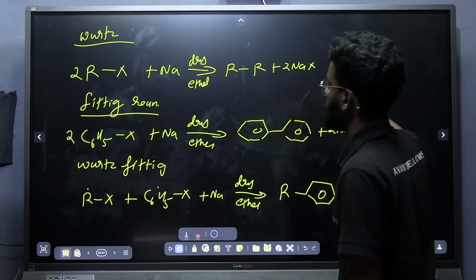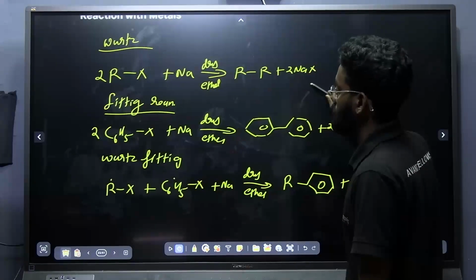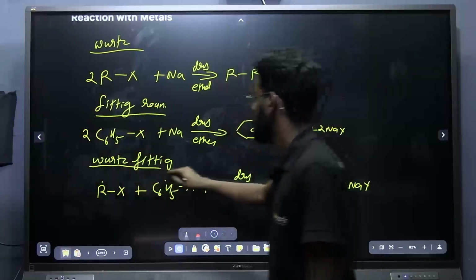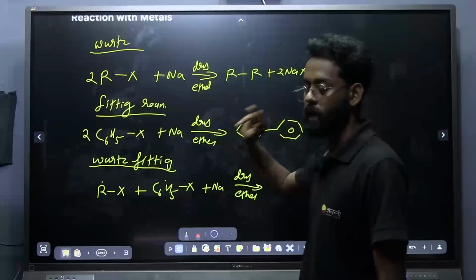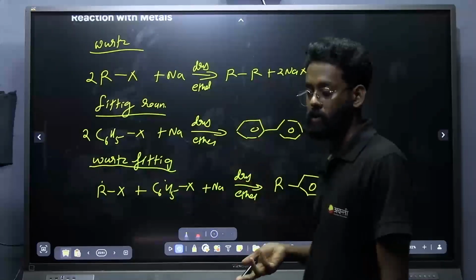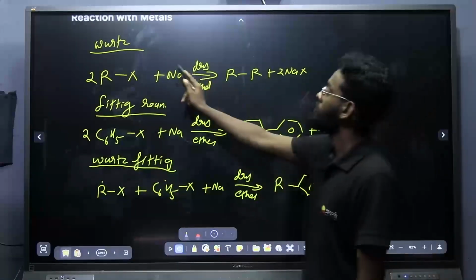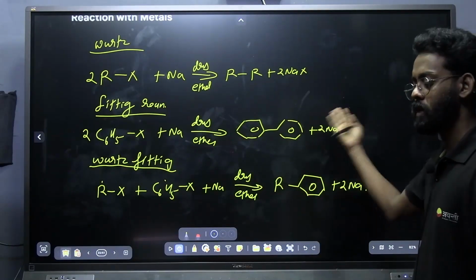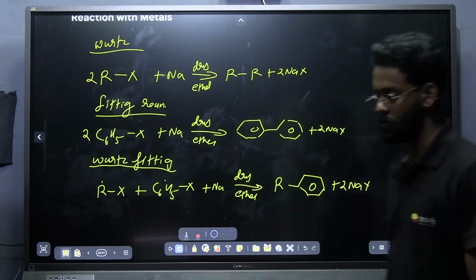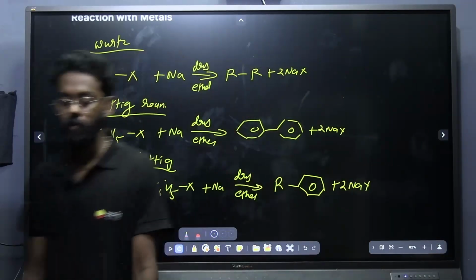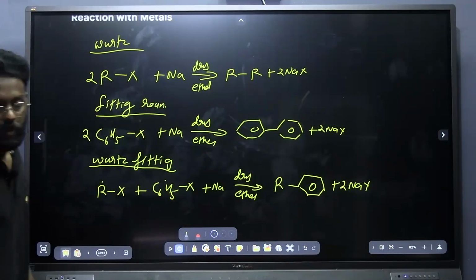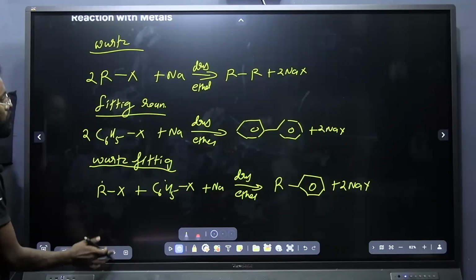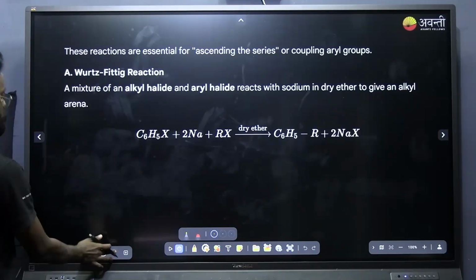These are the reactions with metals: Wurtz, Fittig and Wurtz-Fittig. One more reaction we discussed in the hydrocarbon chapter is the Frankland reaction, in which we use zinc as the metal instead of sodium. Just take a screenshot, we already discussed it, so I am not going much into it. It is the preparation of alkanes with an even number of carbons.